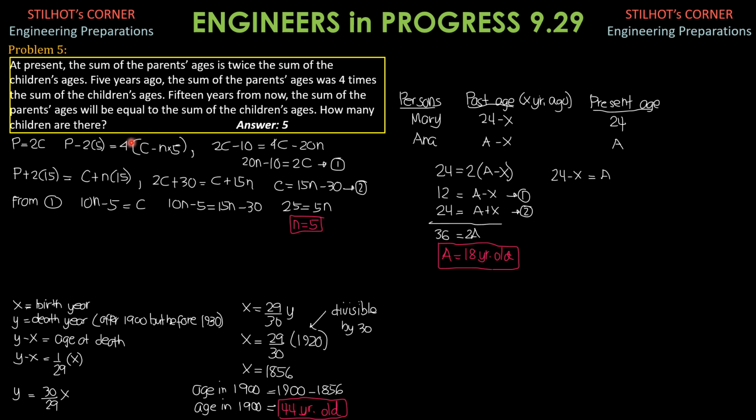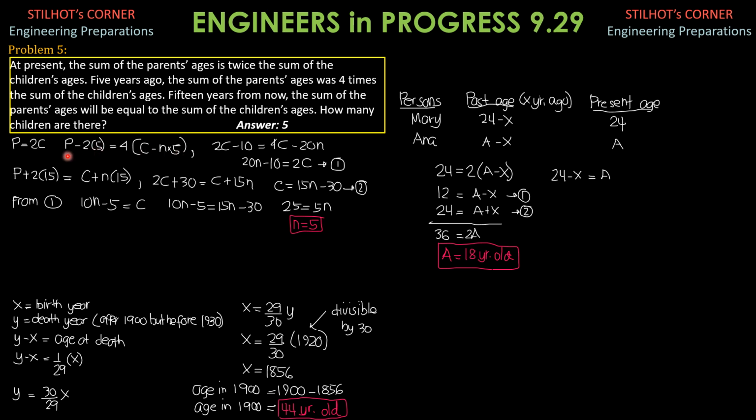ages. So the sum of the children's ages 5 years ago is the sum of the children's ages at present minus, because there are n children, and we are referring to the sum of the ages 5 years ago of the children, so it is to be subtracted by n times 5.